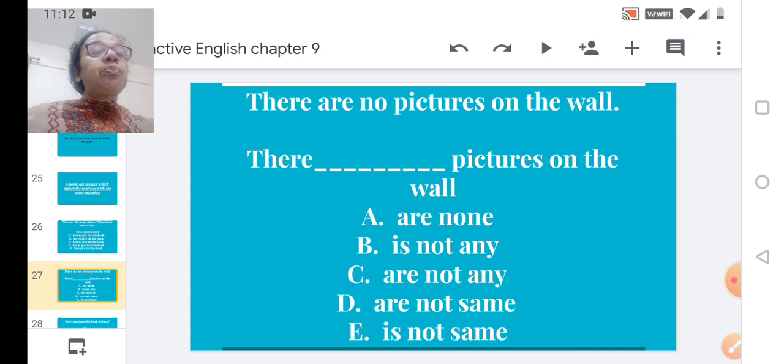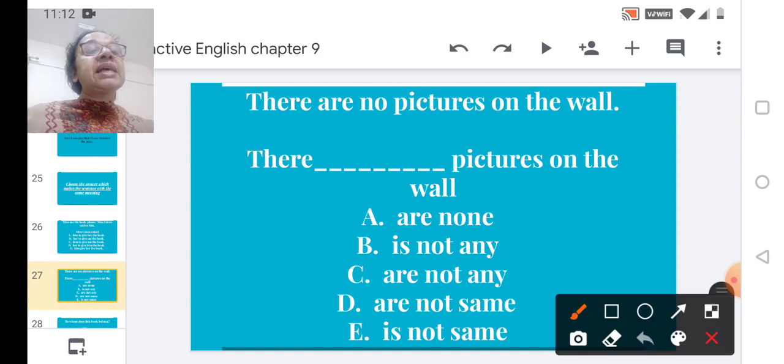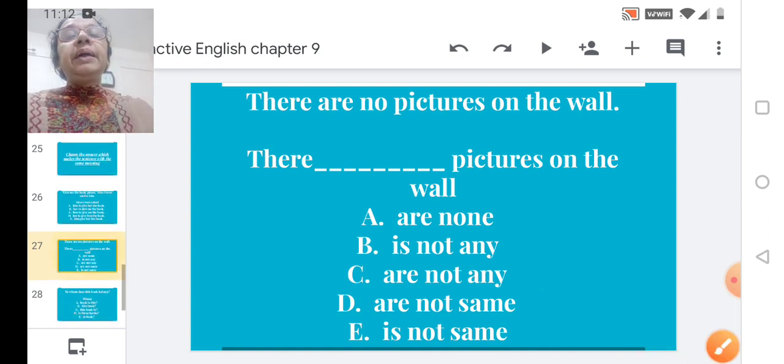Next, C, there are not any pictures on the wall. It sounds proper. Okay, then we'll see the next one. D, there are not same. E, is not same. Doesn't sound appropriate. So the correct option is option C, there are not any pictures on the wall. So students, put that tick in box C. Have you done so? Okay, shall we move ahead?